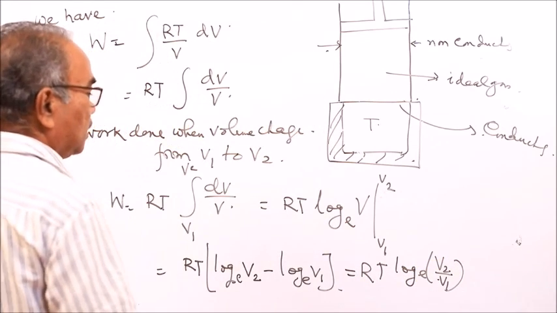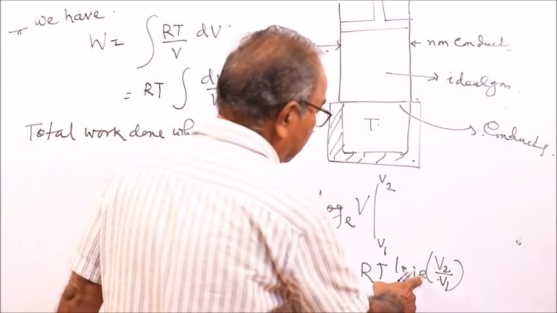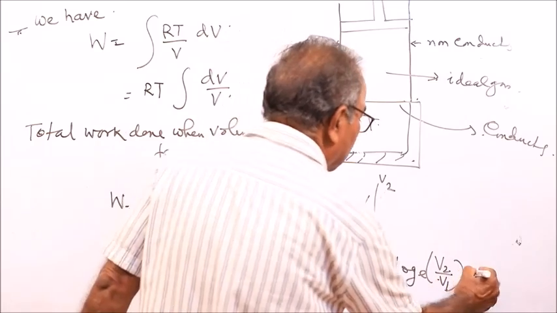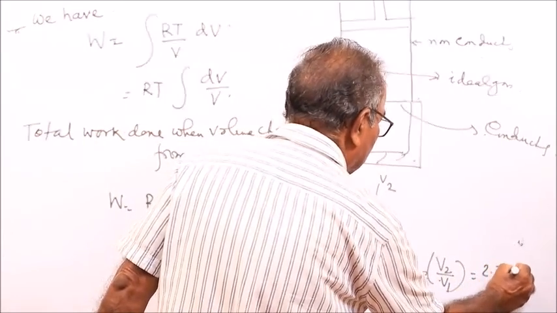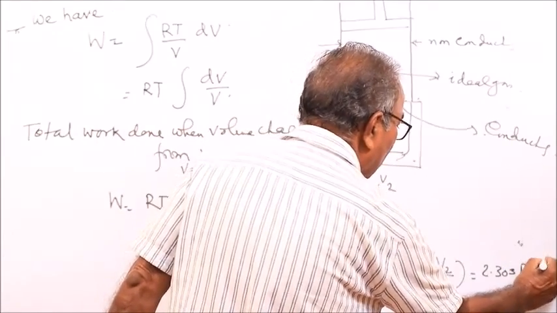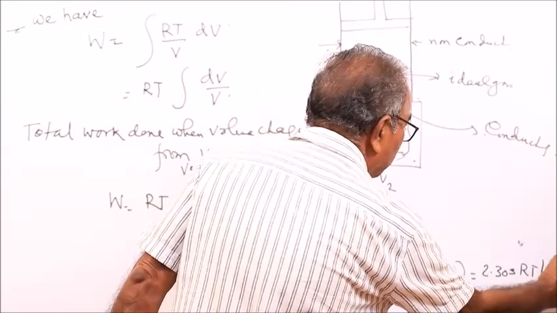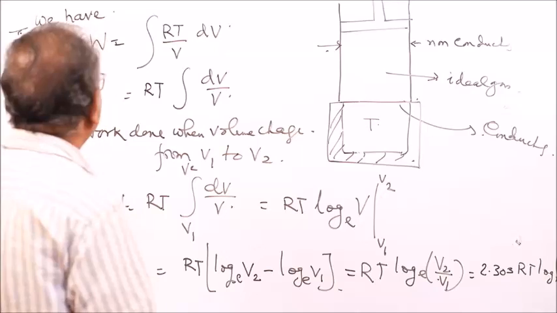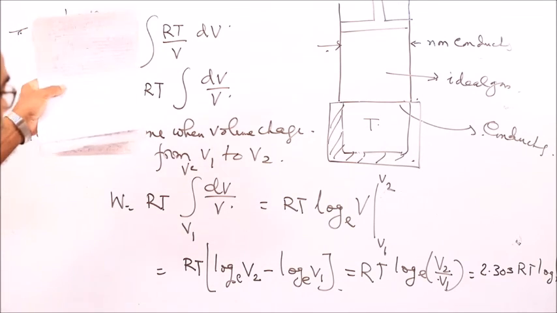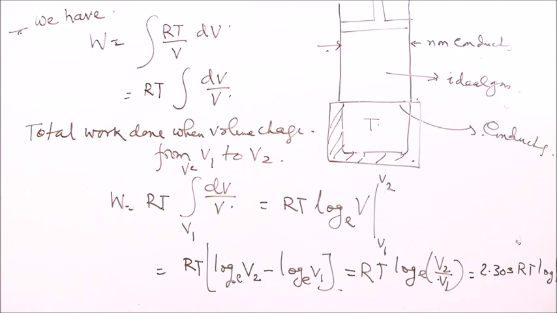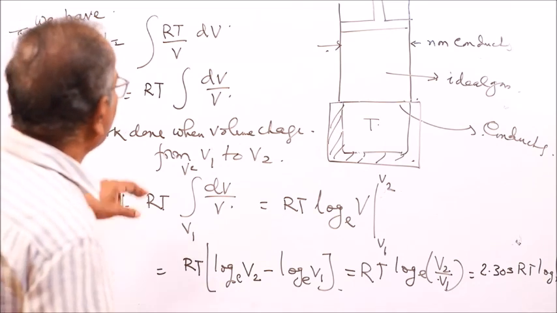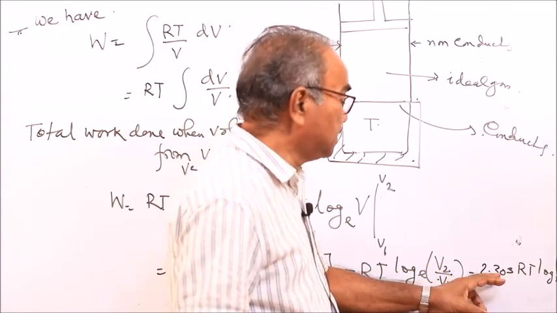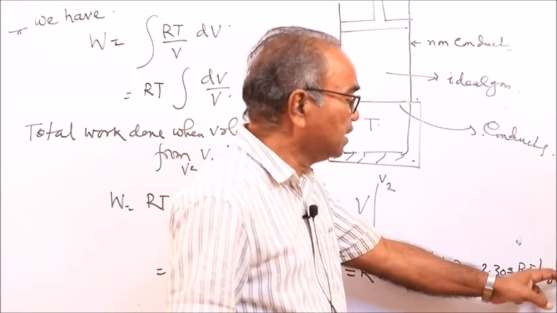And this is base e, and if you transform into log base 10, that is 2.303 RT log10 V2 by V1. So this is the amount of work done in isothermal expansion. If you take n gram moles of gas instead of 1 gram mole, then it will be 2.303 nRT log10 V2 by V1.